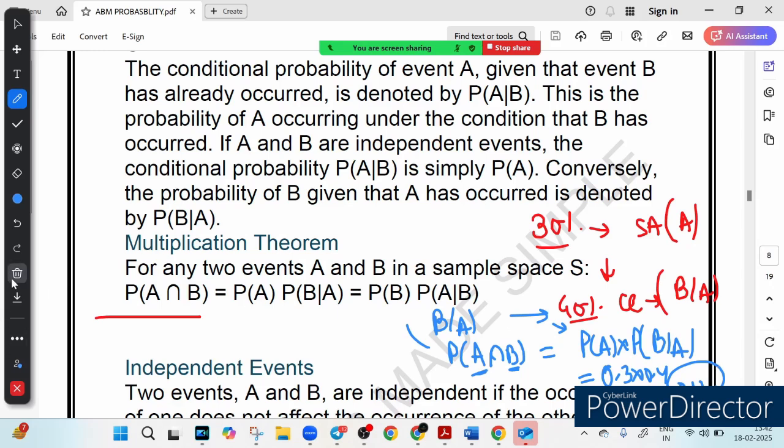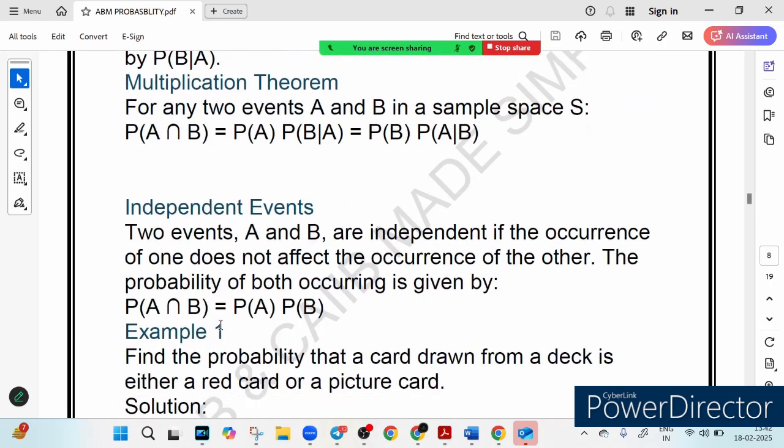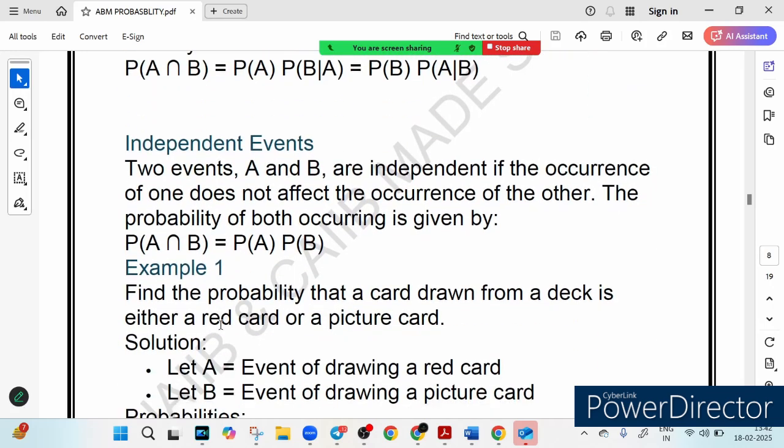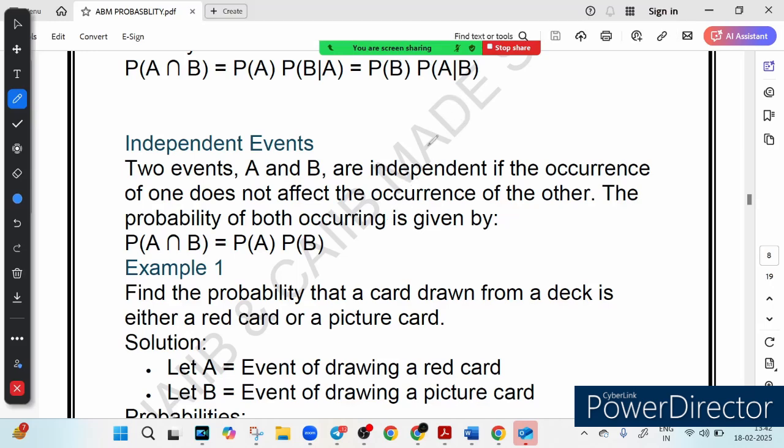Now let's talk about independent events. We will do numerous examples to make all these concepts clearer. Let's first understand the concept. What is an independent event? So friends, in probability, events are called independent when one event happening does not affect the other. Let's take an example, like tossing a coin twice. The first toss has no effect on the second toss. Like rolling two dice. What comes on one die does not affect the other.